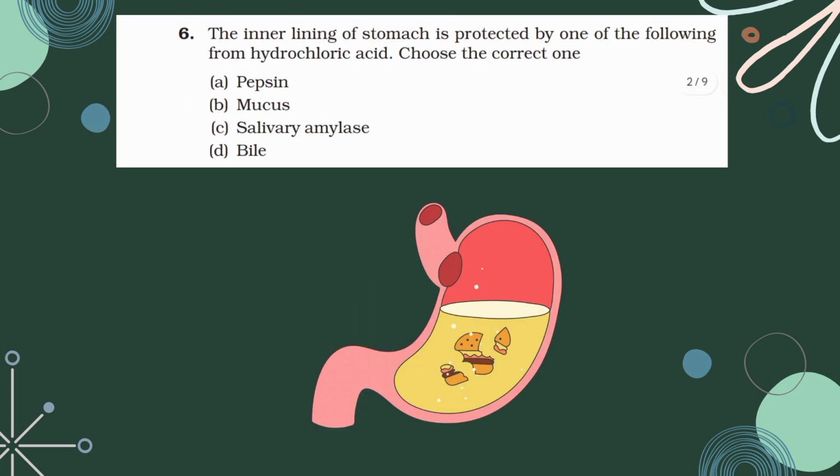The next question. The inner lining of stomach is protected by one of the following from hydrochloric acid. Choose the correct one. We know the pH of hydrochloric acid is 1, which will excoriate the walls of the stomach. So to prevent this, we need to know the pH of hydrochloric acid is 1.